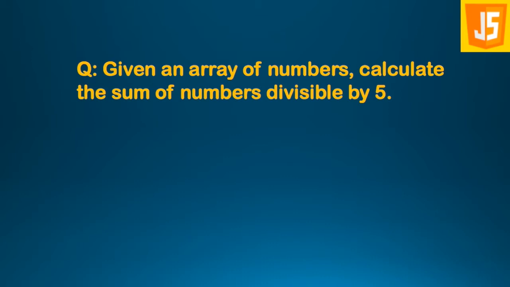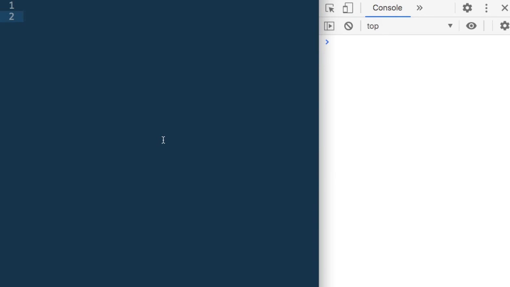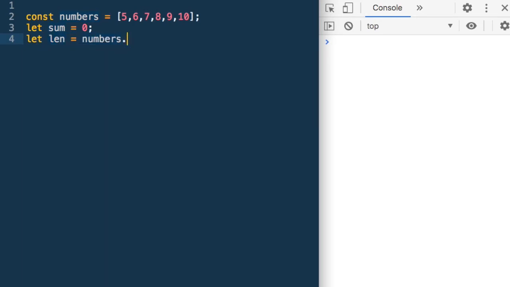Given an array of numbers, calculate the sum of numbers divisible by 5. So we have been given an array of numbers. Let's say const numbers is equal to 5, 6, 7, 8, 9, 10. Now what do we need to do? We need to find the sum of the numbers which are divisible by 5. So let me define let sum is equal to 0, which is where we will add those numbers, and we need to iterate over the length. So we can say let len is equal to numbers dot length.